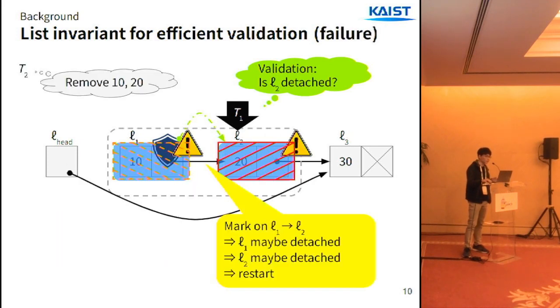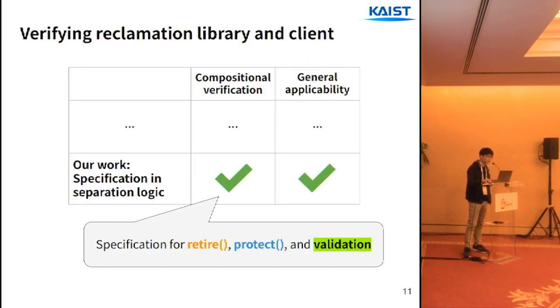But if L1 is marked, then L1 might have been detached, which implies that L2 might have been detached too. So the validation fails, and the traversal has to restart from the beginning. So that's how hazard pointer is used in the list. Now, to verify the list compositionally, we'll give a separation logic specification for the retire function, protection function, and validation.